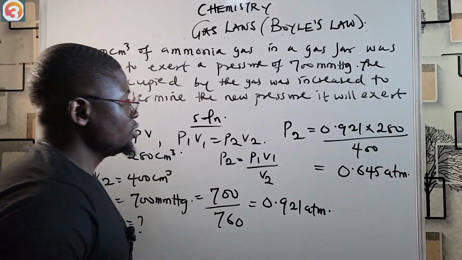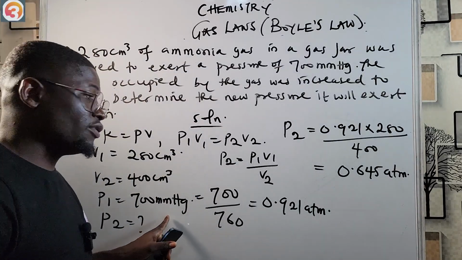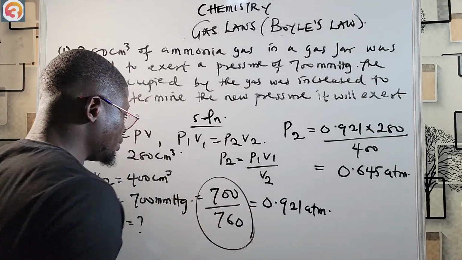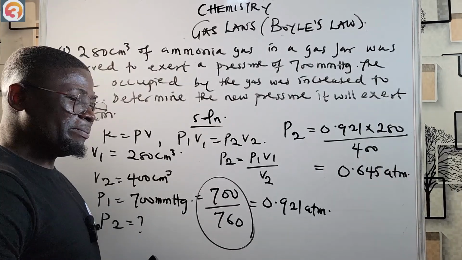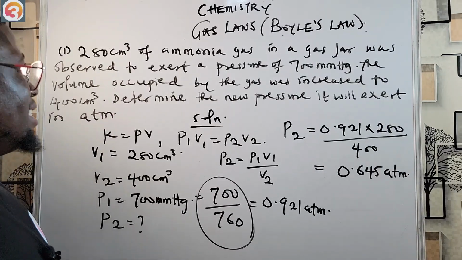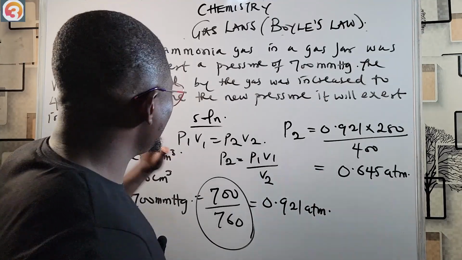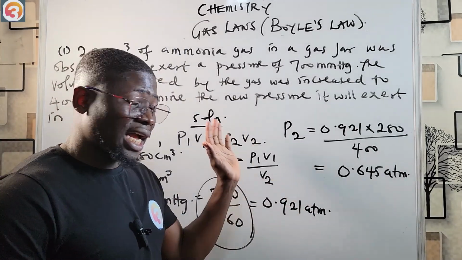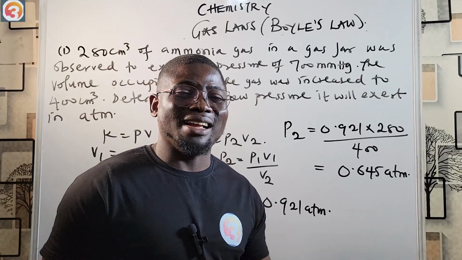ATM. All right, so this is very, very simple, but the catch here is converting from millimeter mercury to ATM, and you should know that to simply convert from millimeter mercury to ATM, you simply divide by 760, and you are done. All right, so please, this is just a simple example. It is a very easy example. I give you an assignment. Please make sure you go to the O3Schools JAMB app and source for them.